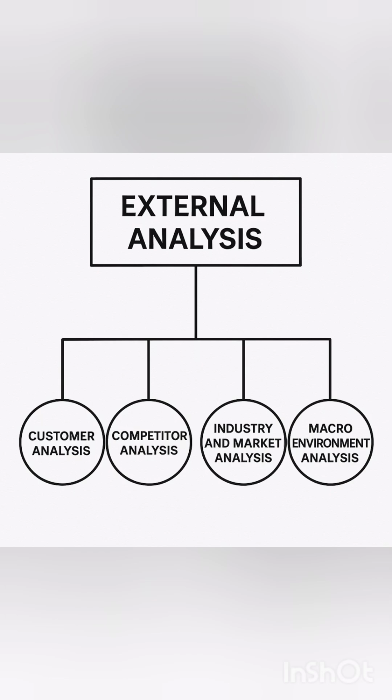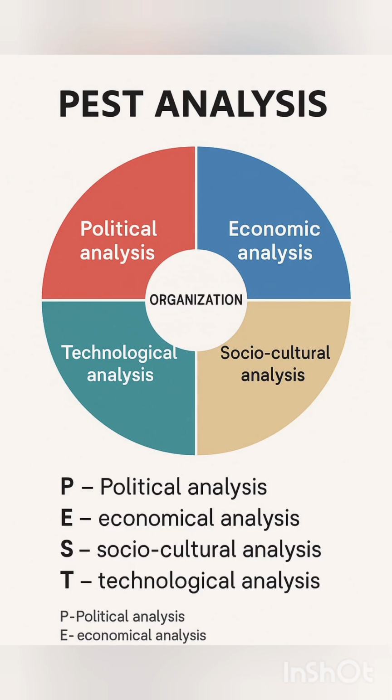And finally, when it comes to external analysis, macro environment analysis is much required. So in this also, I can say very simply, this macro environment analysis is a wide analysis, a very lengthy exercise, but it gives you more details and it makes your business ease very simple, which involves PEST analysis. It is not about insects. PEST means here: P for political, E for economical, S for socio-cultural, and T for technological.